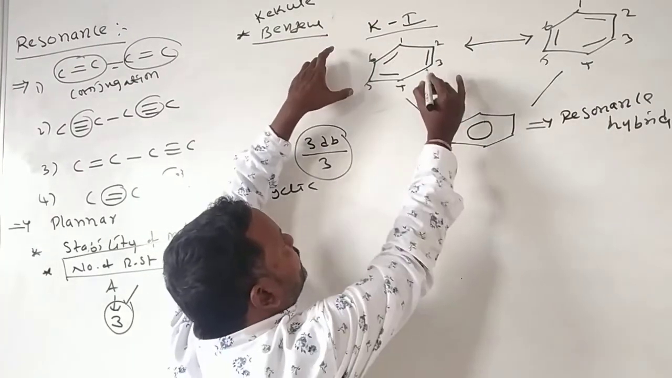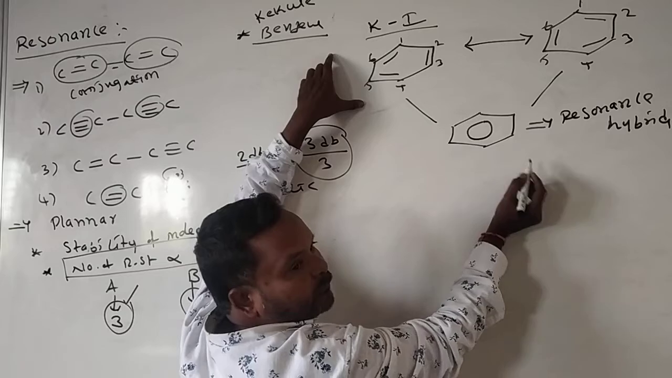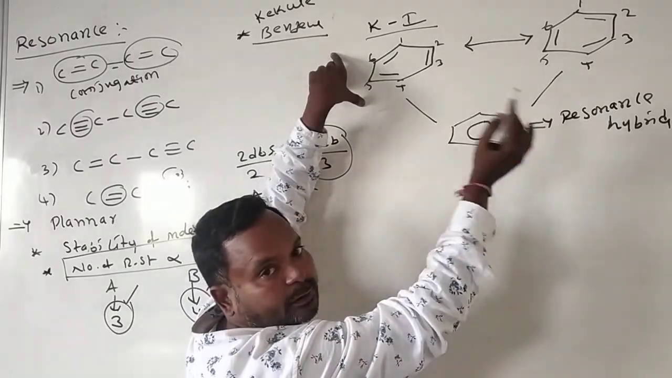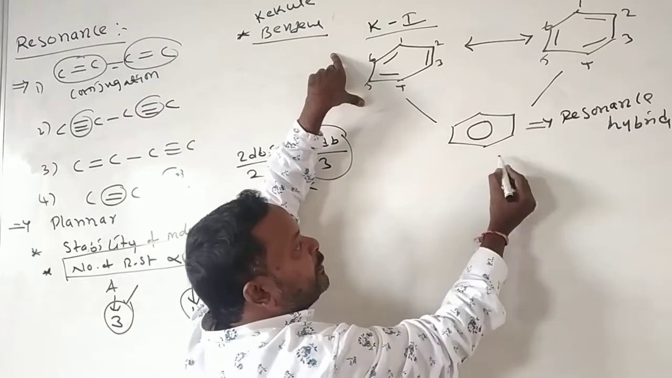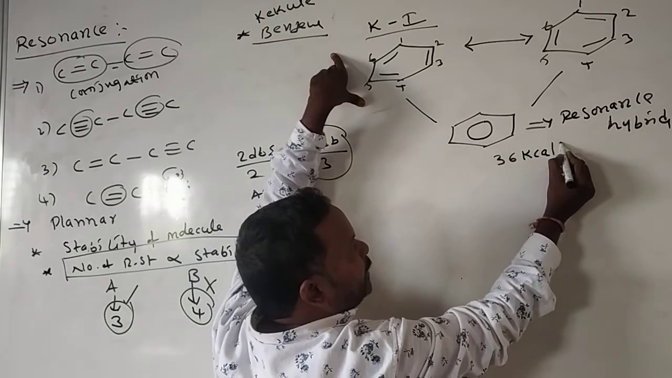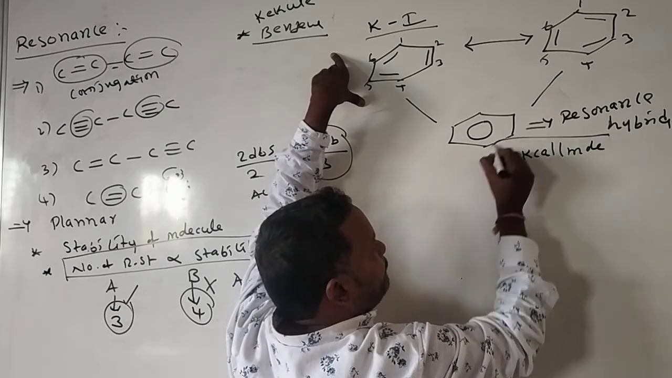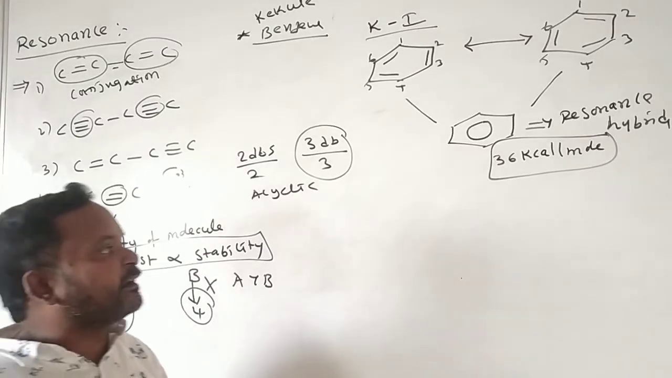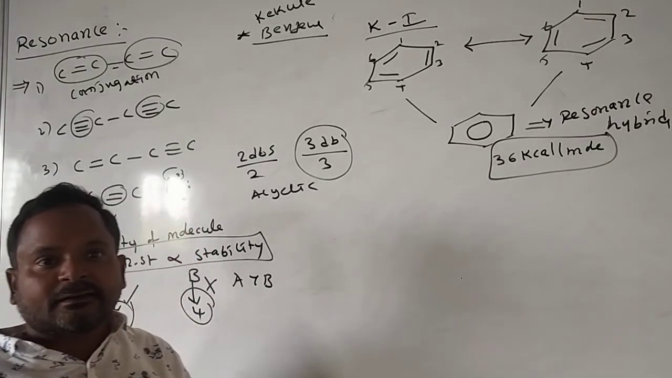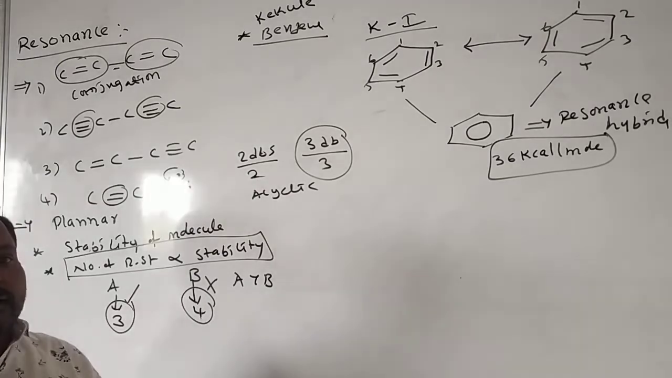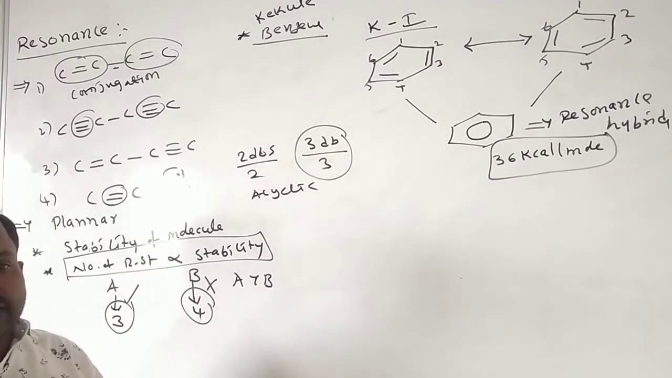Okay, here the resonance energy in benzene. For example, when one benzene molecule is converted into another, Kekule 1 to Kekule 2 or Kekule 2 to Kekule 1, it consumes or releases 36 kilocalories per mole of energy. This energy we call resonance energy.